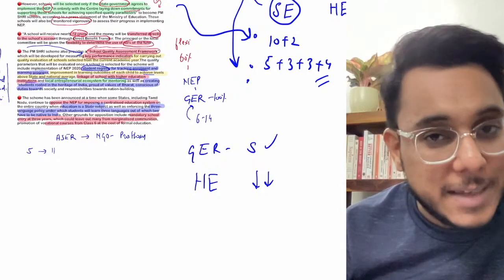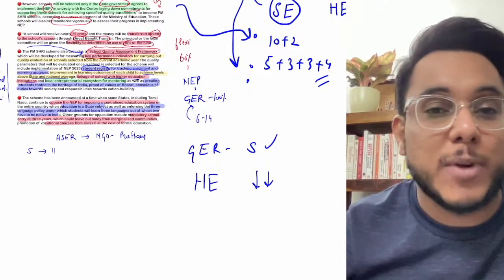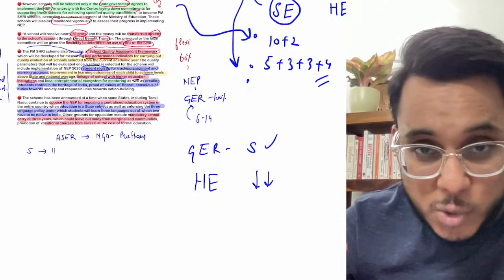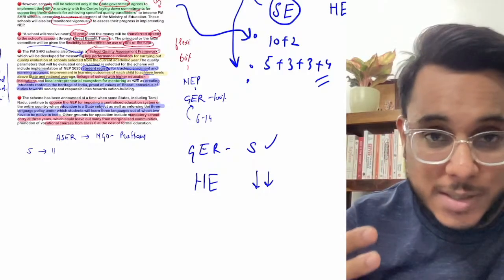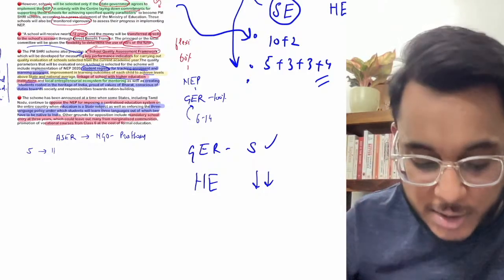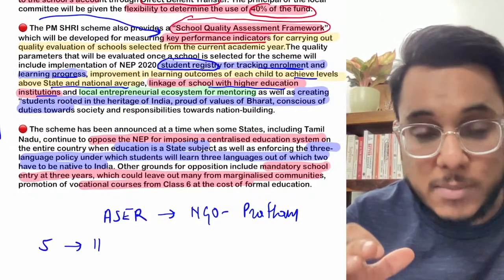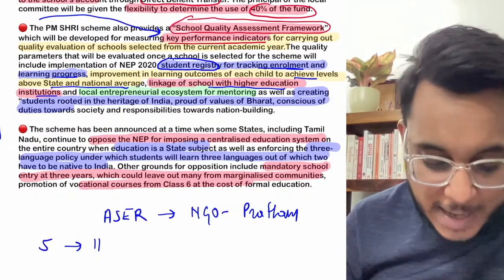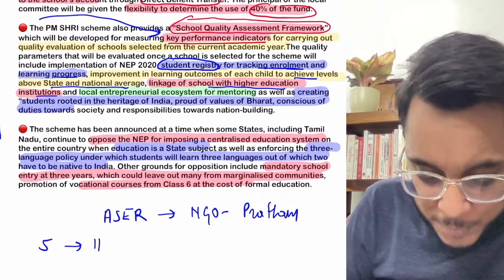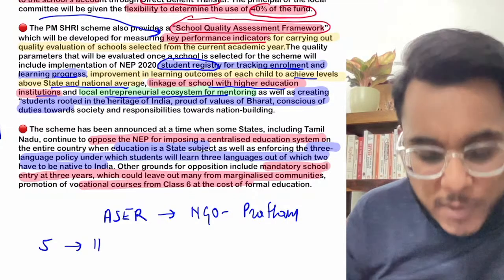But as we have the young demography, we need to have a more educated, more skilled population, and students who have different vocations at their hand. For that, higher education is important. So basically schools will be linked with the higher education system, so that the transition happens directly to colleges.